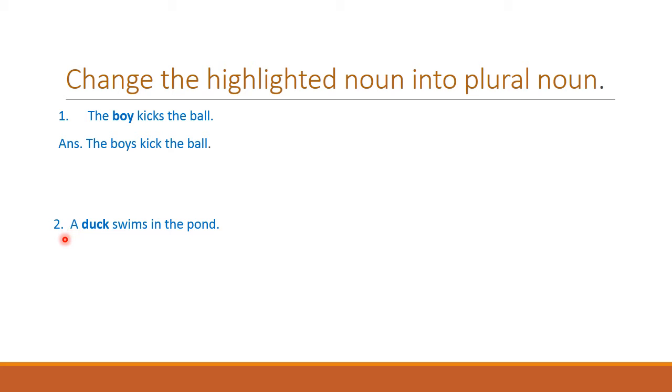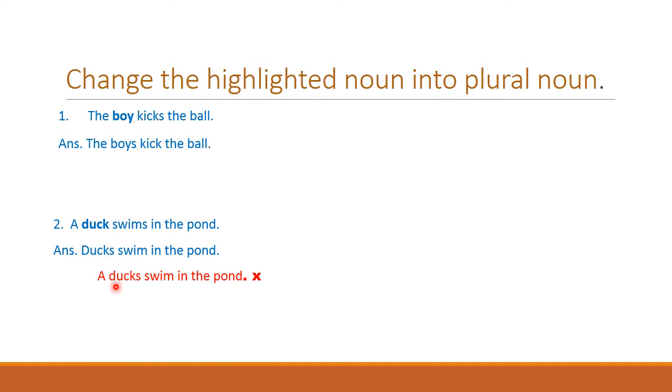What about this sentence? A duck swims in the pond. The answer is ducks swim in the pond. The plural of duck is ducks.